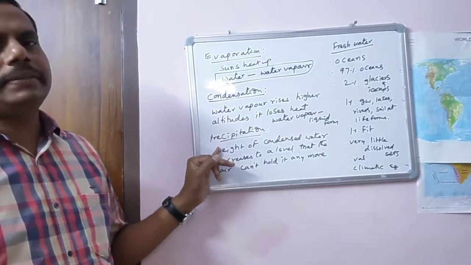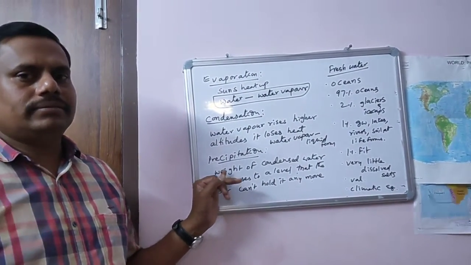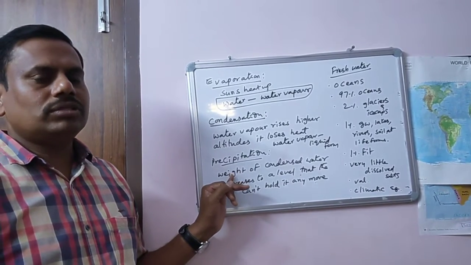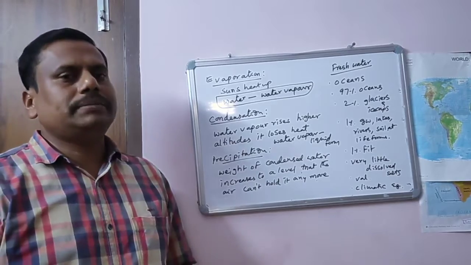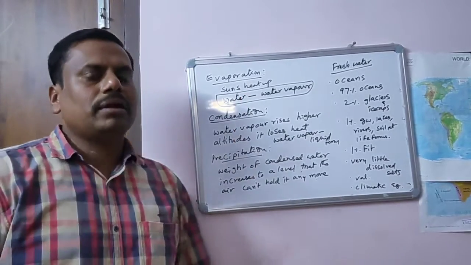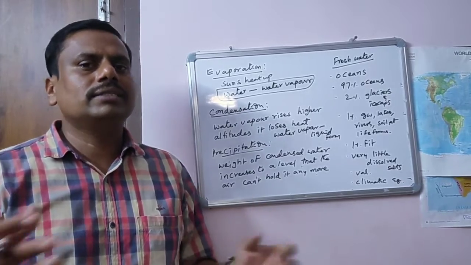That is called precipitation. Basically, precipitation is nothing but rain. Rain is a part of precipitation, but just remember rain. So these are the three important processes you can find in the hydrological cycle or water cycle.